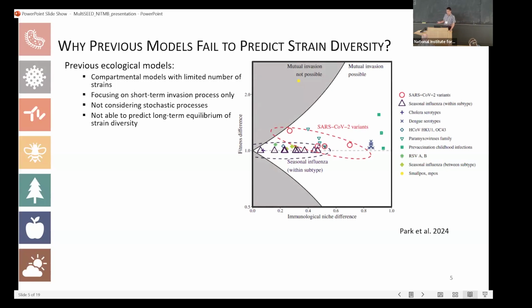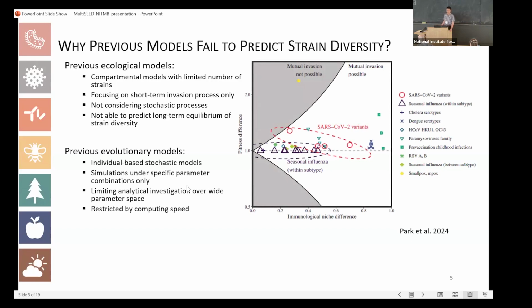They find that in almost every scenario, these strains can mutually invade, but they haven't considered the stochastic processes within that. And also they are not considering any long-term evolutionary processes, so they are not that useful for our question.